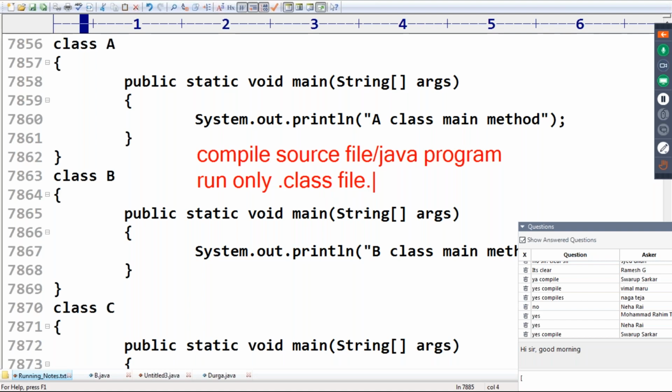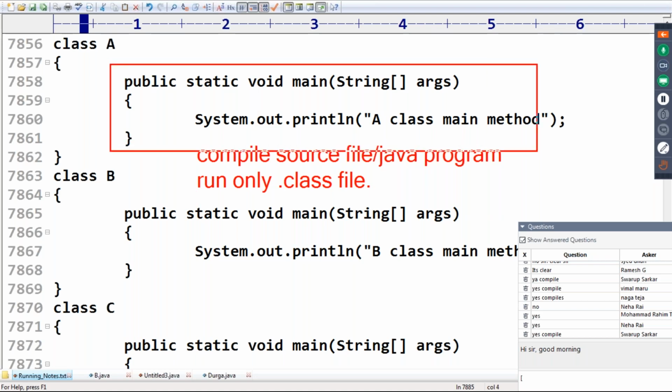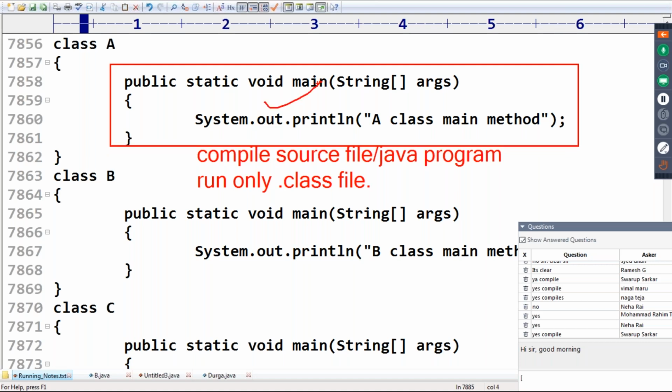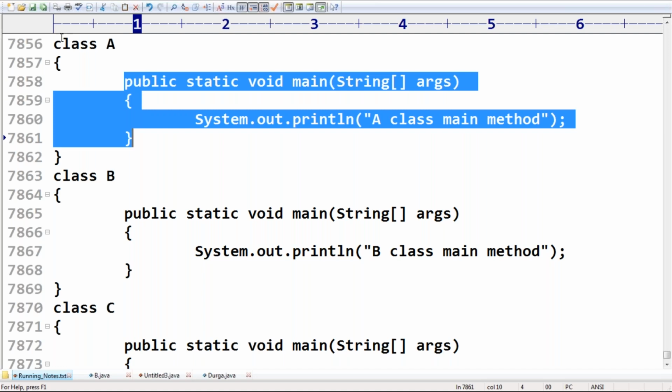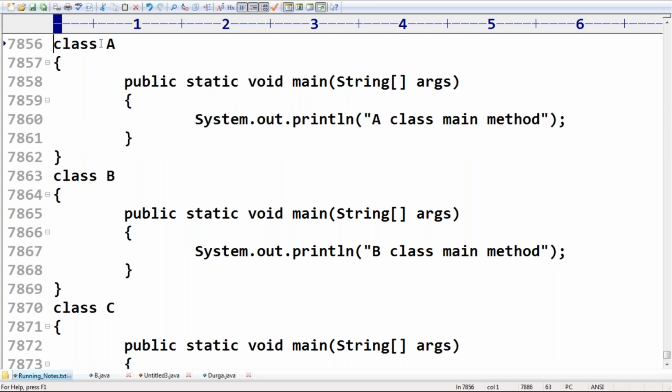Okay, observe the difference, right? So we can't run a Java program, a Java source file. We can run only that class file. If we are executing a particular dot class file, the corresponding main method is going to get the chance. Remember this one, sir. Okay. Now here, just observe that. If I execute A class, main method. If I execute B class, main method. If I execute C class, main method will get the chance.